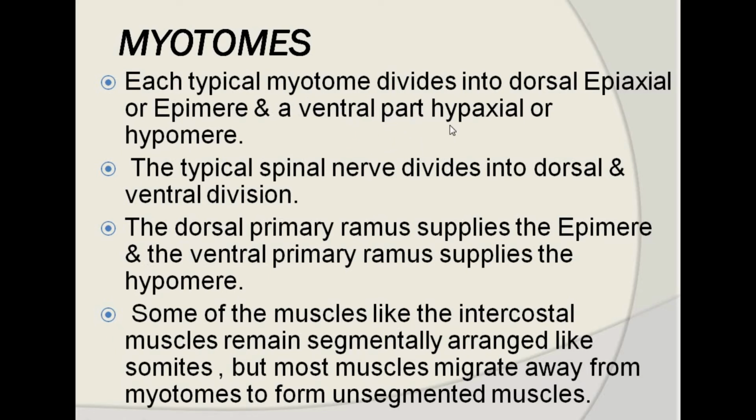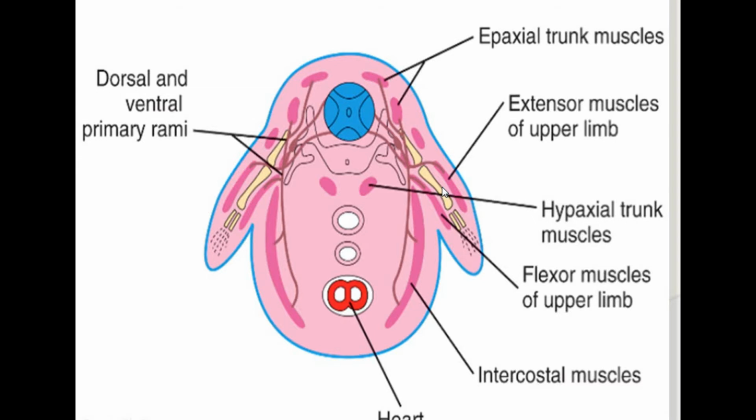So they are called hypaxial, or the hypomeres. Because the neural tube is developing on the median aspect of that group of muscles, the paraxial mesoderm, the spinal nerve arises from that neural tube and goes to supply the epimeres and the hypomeres.